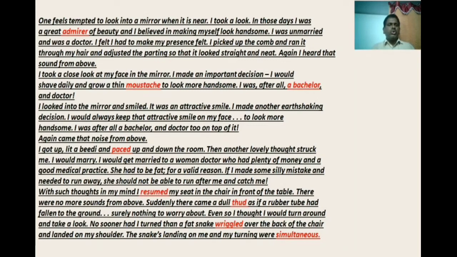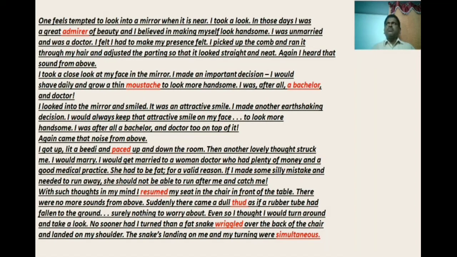I took a close look at my face in the mirror. I made an important decision. What is a decision? Important decision. What is the opposite word of important? You're right, unimportant. Decision: I would shave daily and grow a thin mustache to look more handsome.